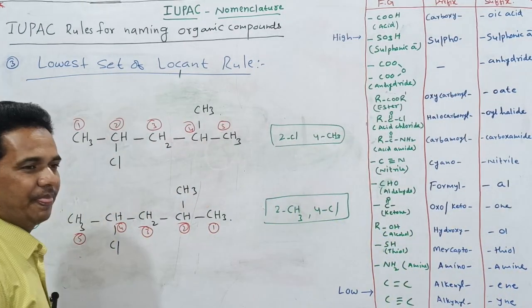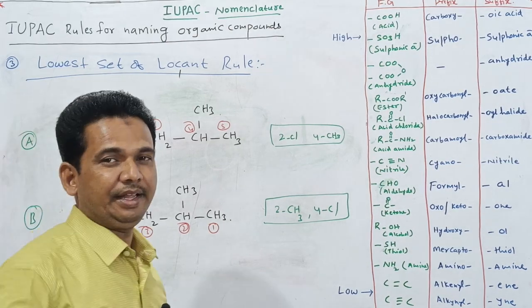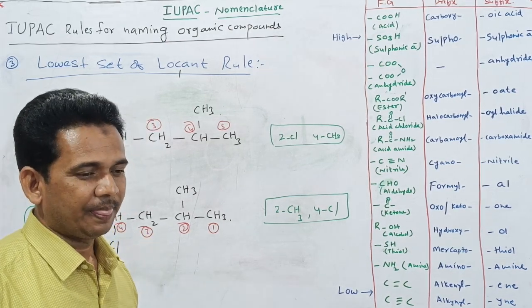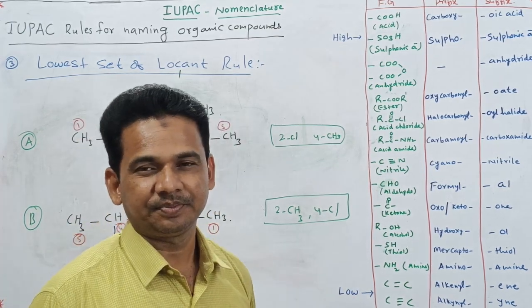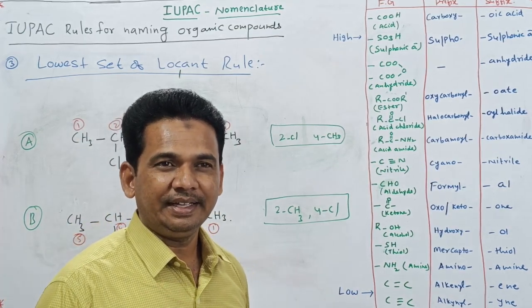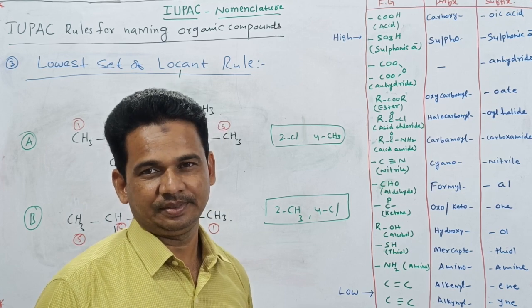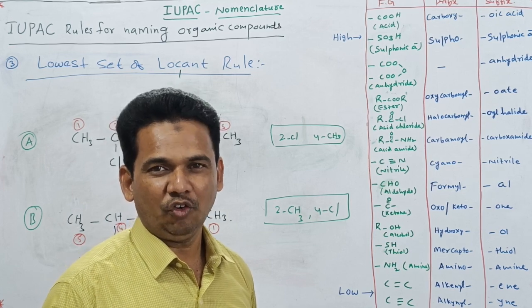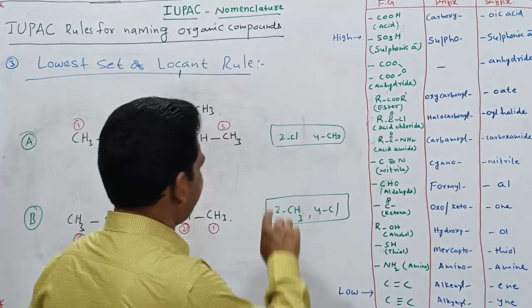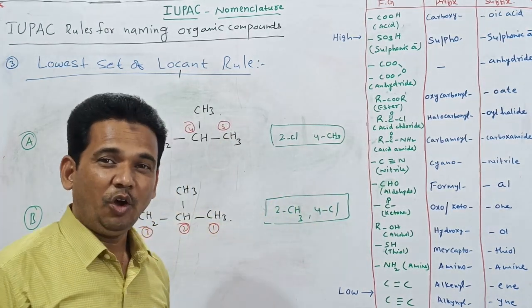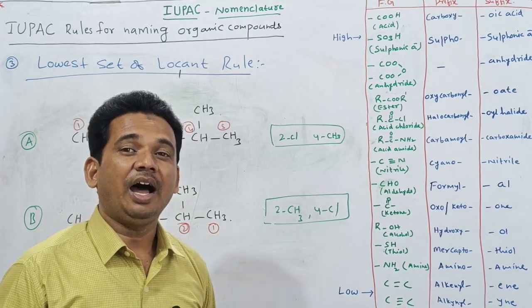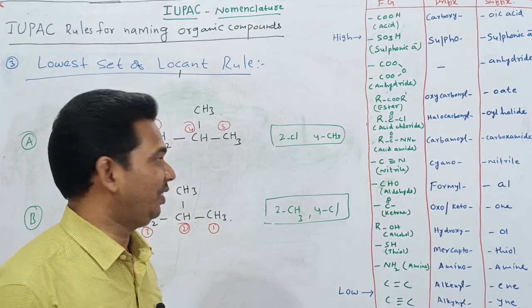Just see, there is one more rule in IUPAC. When both the substituents get similar positions, at that time what do we have to do? In this case, second and fourth position, here also second and fourth position. You have to see which will come first in alphabetical order.